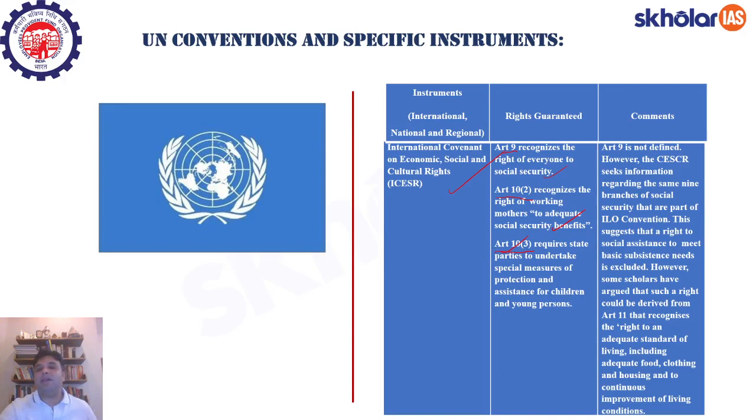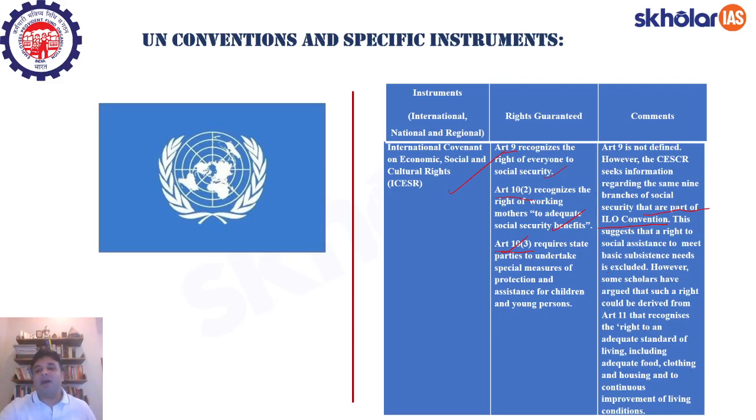So Article 9 is not defined. However, the CESCR seeks information regarding the same 9 branches of social security that are a part of the ILO convention. ILO stands for what? International Labour Organization. So what does this suggest? It tells you that a right to social assistance to meet basic subsistence need is excluded.